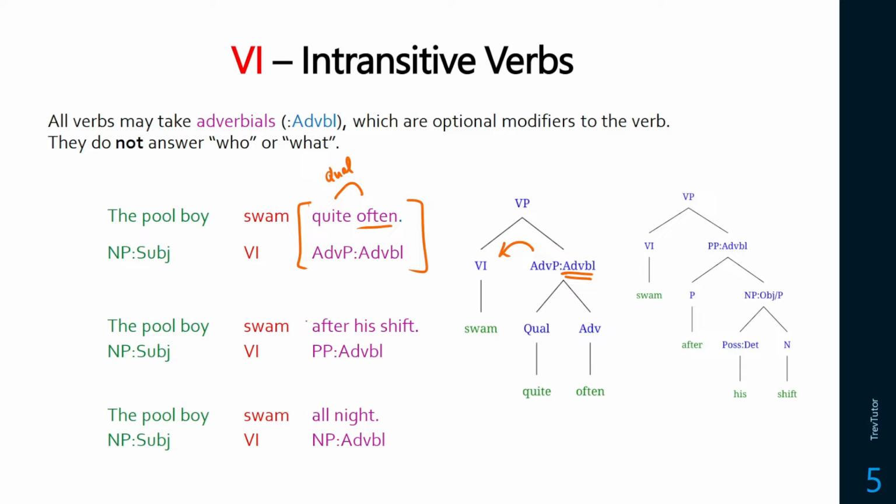Or what about swam after his shift? So after his shift, after is a preposition, it takes a noun phrase after it, so it's a prepositional phrase. But because after his shift is describing when the swimming occurs, it's an adverbial. Same with the pool boy swam all night. Again, more optional information about time or location. So this is a noun phrase, but it would be functioning as an adverbial and it would look the same as the trees on the right.